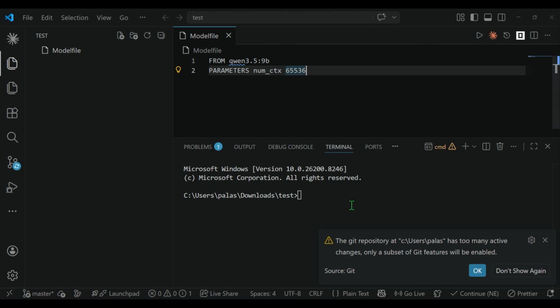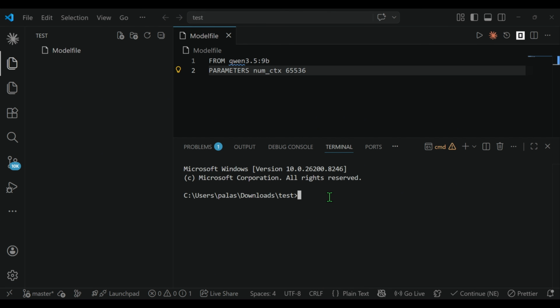So I save this, and now, since I'm inside this folder test, what I can do is ollama create, and then the name of the model. So I'm going to write this Qwen 3.5, let's say we have 9 billion, and I'm going to save this as 64, let's say new. So this is a new model, and we are going to use this file called Modelfile. Doing this, what will happen is that we will take our original model, which is Qwen 3.5 9 billion, change the number of parameters from whatever that was to 65536, and then make a new model here with this entire name, Qwen 3.5 9 billion 64 new.